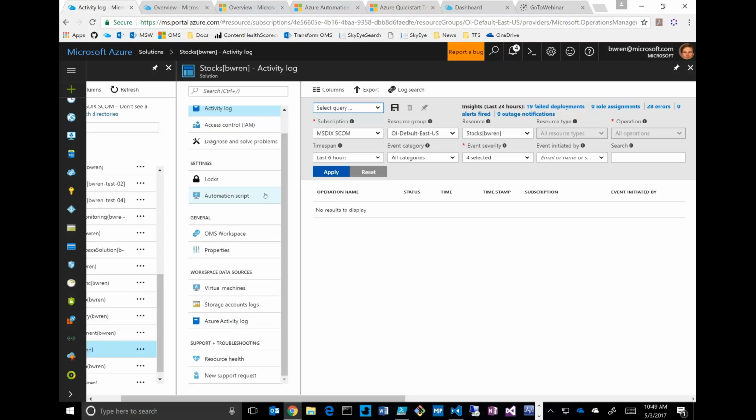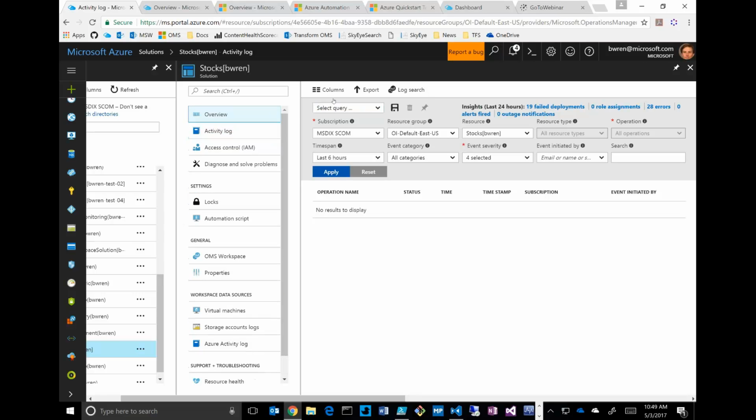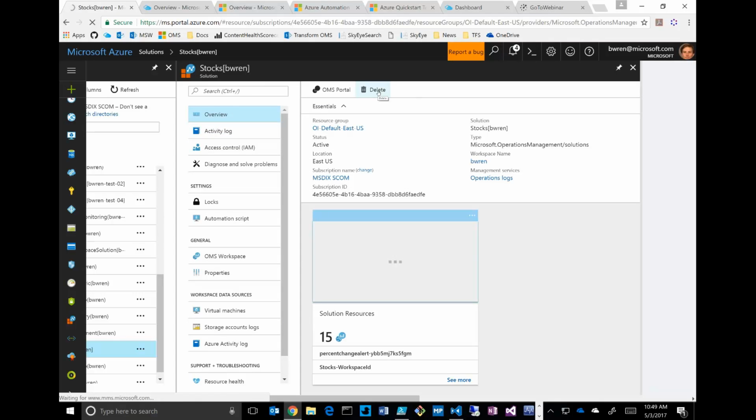I could then go in and delete this solution if I wanted to. All that stuff goes away. So again, those are services you can't do with just an ARM template alone. That's what really distinguishes creating a solution from an ARM template deploying resources.